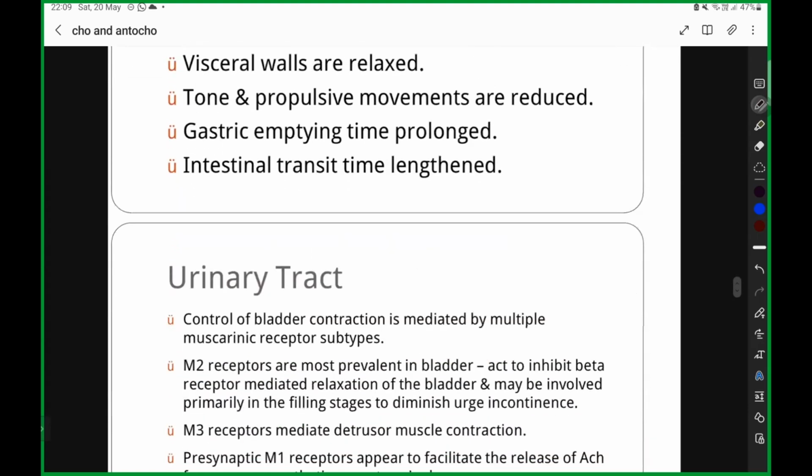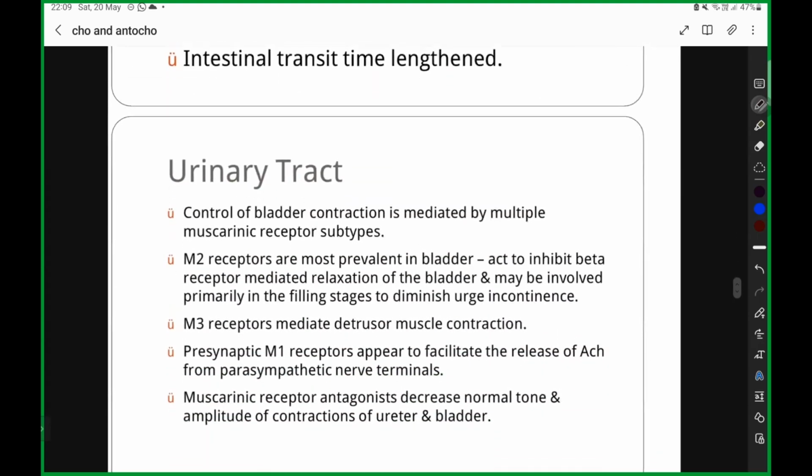Next, coming towards the urinary tract. Bladder. This is what is important, and we are going to look at it here. Control of your bladder contraction is mediated by multiple muscarinic receptor subtypes. At the end of the session, I'll give you a small tabular column, a small flow chart. With that, you will be able to understand it very well.